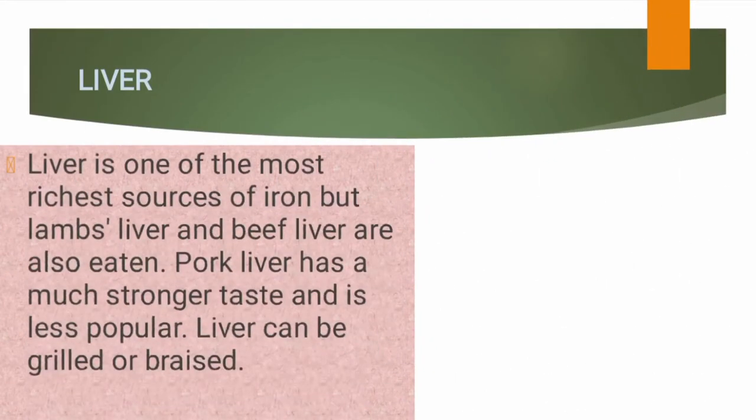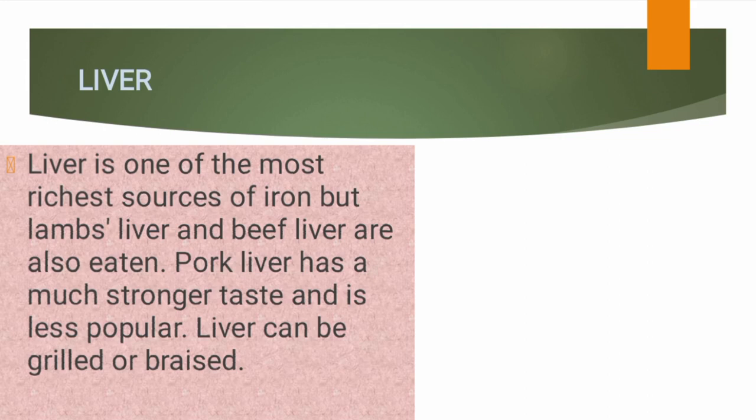Liver. Liver is one of the richest sources of iron. So if you need iron, the best offal that can give you iron is liver. Lamb's liver and beef liver are the ones commonly eaten, compared to pork.